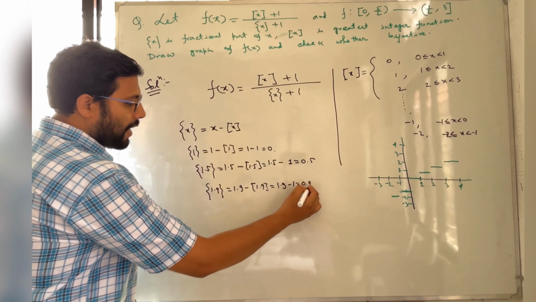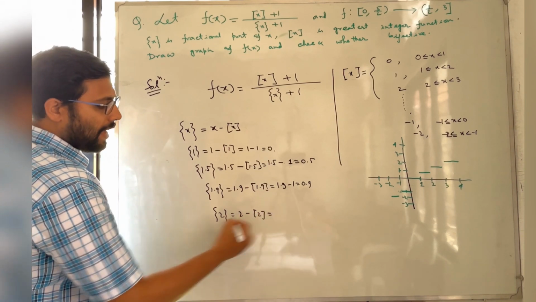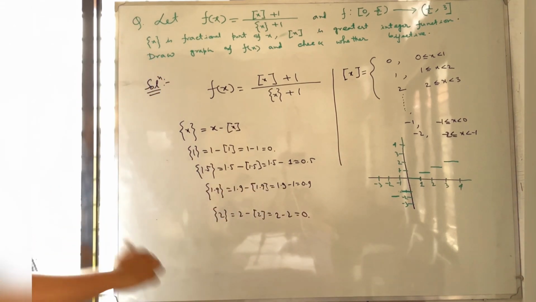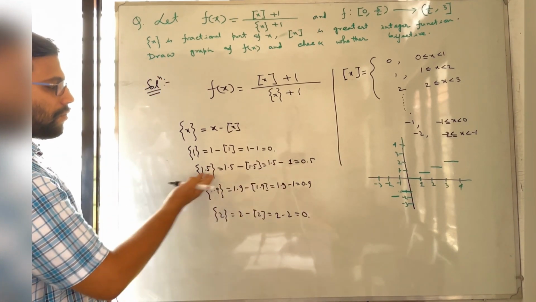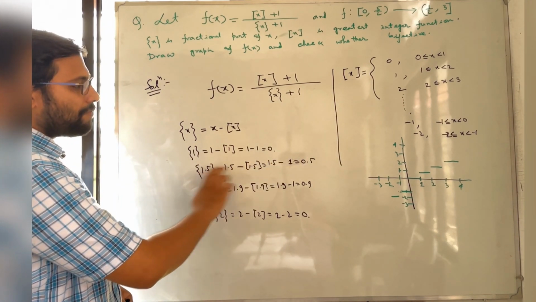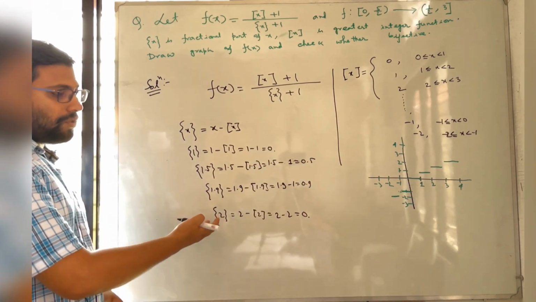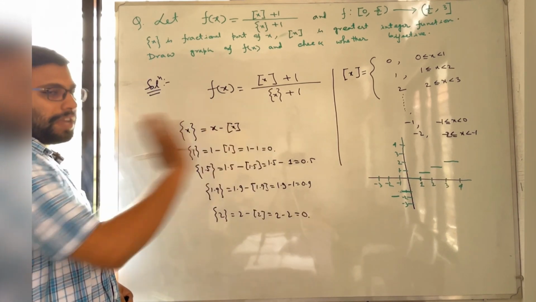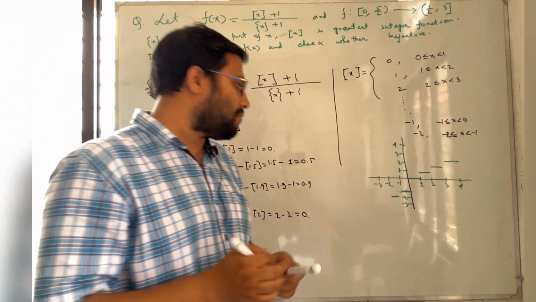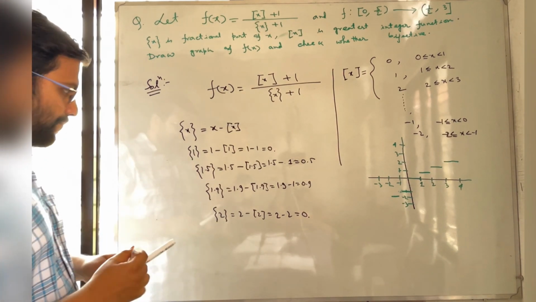And what will be the fractional part of 2? 2 minus box of 2. As box of 2 is 2, it will be 0, but box of 1.5 is 1. So from 1.5 we get 0.5, from 1.9 we get 0.9, from 2 we have 0, and from 1 we have 0. So this function only gives the fractional part of the number, and that's why it is called the fractional part of x. Now we will draw its graph.